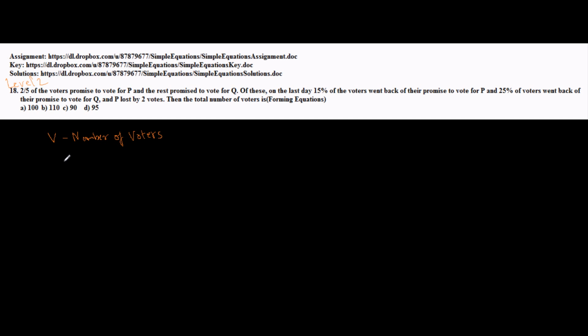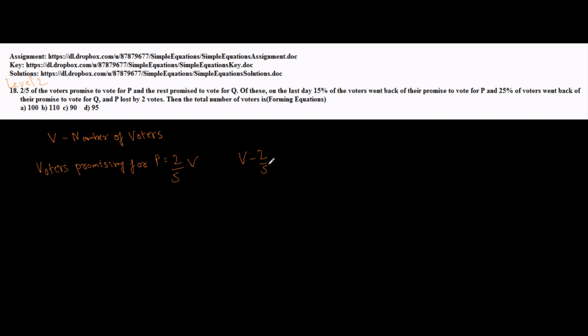Now let's see what they say. They are saying 2 by 5 of voters promised to vote for P. So voters promising for P is 2 by 5 of total voters. That is 2 by 5 of V. And the rest promised for Q. So what are the rest of the voters?